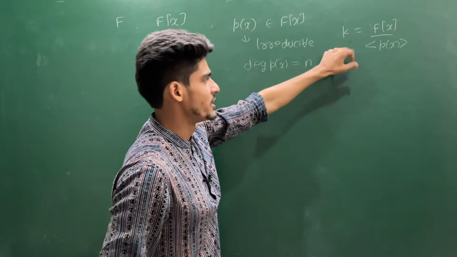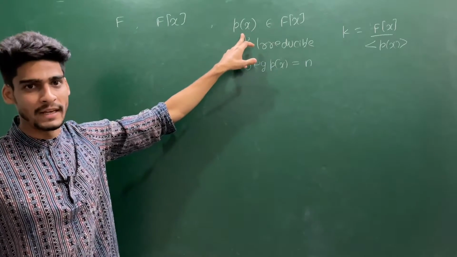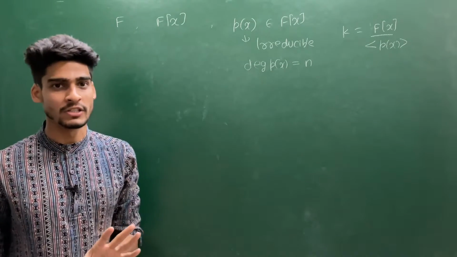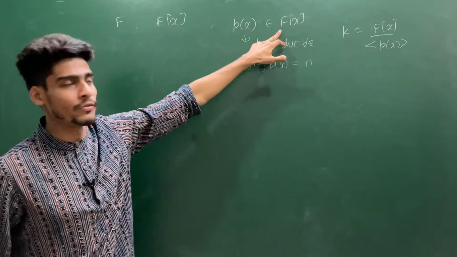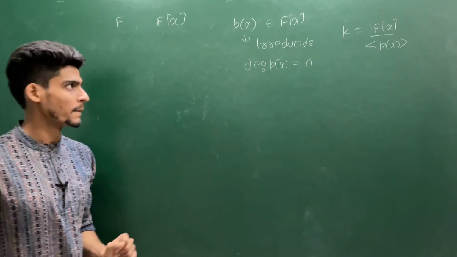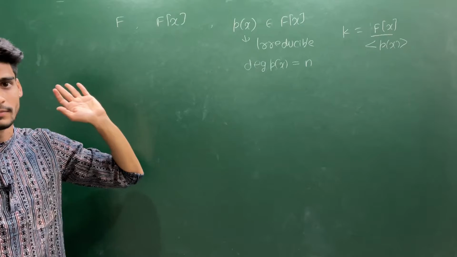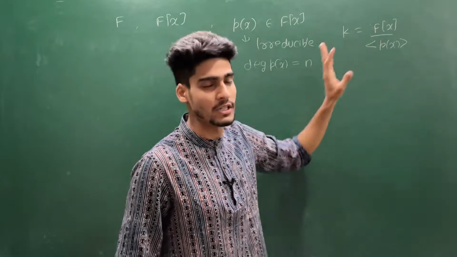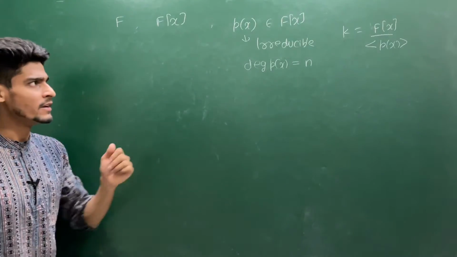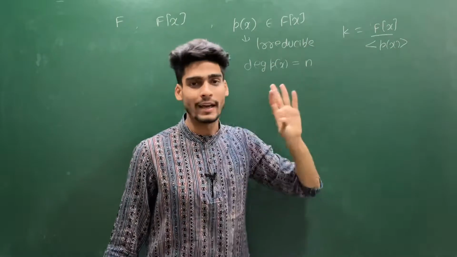So we created this extension, and I also proved this extension contains a root of this P(x) in some sense, because this K is a quotient structure, so this is a different kind of structure. But this K contains a copy of F, which we proved, and that copy was the image of some homomorphism. So this K contains a copy of F, and this K contains a root of P(x), and that root was actually a member of this quotient structure. In the further lecture, or in today's lecture, we will see we can construct some other extension of this F which is not a quotient structure.